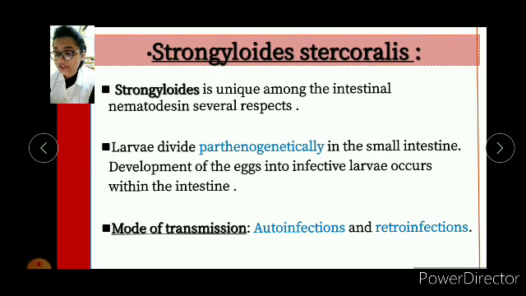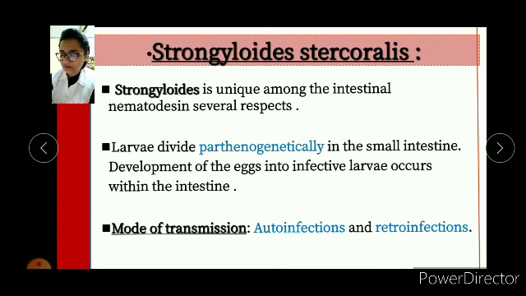So what do you mean by parthenogenetically? Parthenogenesis is a form of reproduction in which an egg can develop into an embryo without being fertilized by a sperm. Parthenogenesis is derived from a Greek word for virgin birth. So now I hope it's clear.